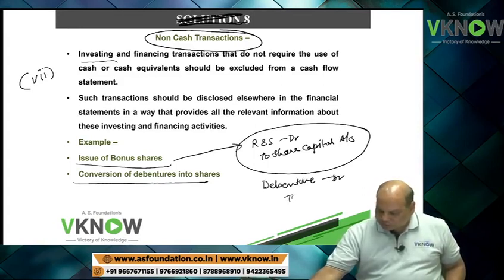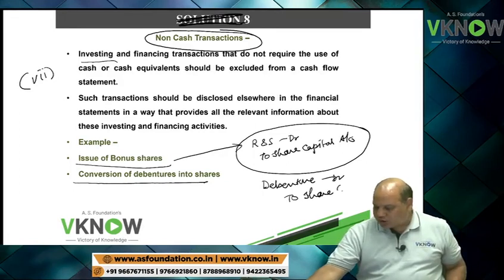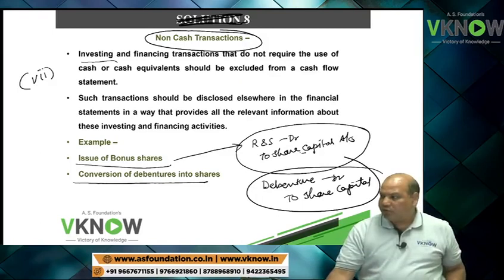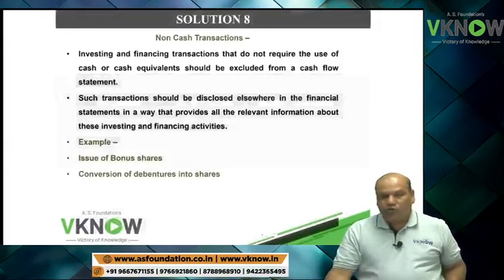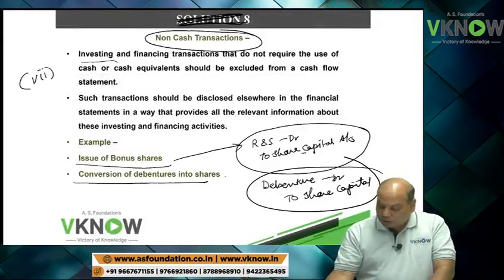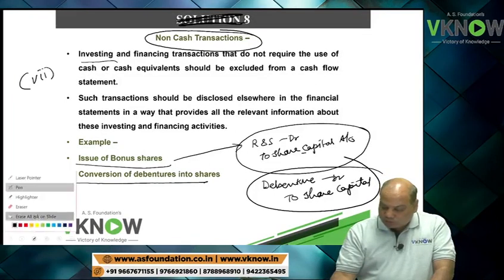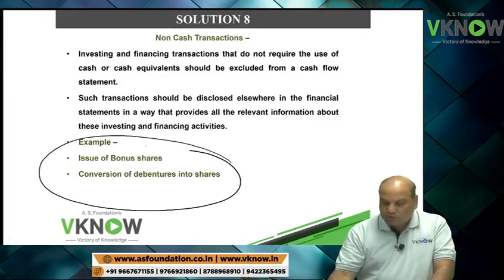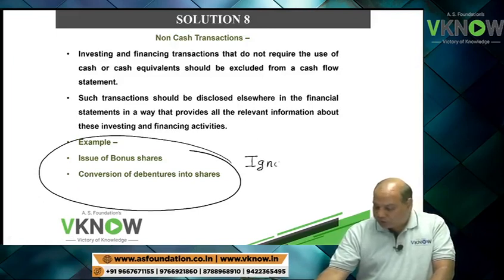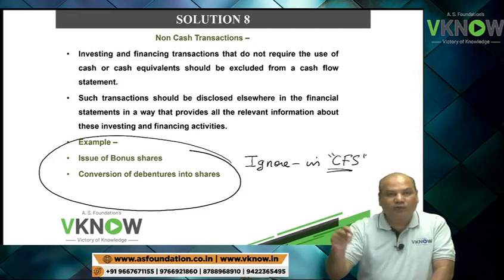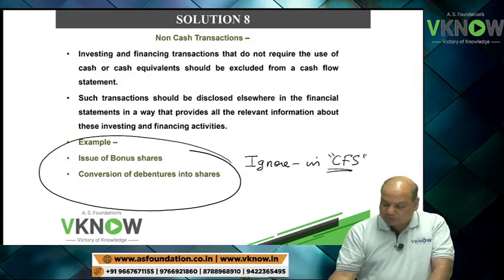Debenture account debit to share capital account. No cash flow is involved here. Okay, so even though the institute will try to give you this kind of transaction in the problem, you have to ignore it in cash flow statement. This will not be reflected in cash flow statement.